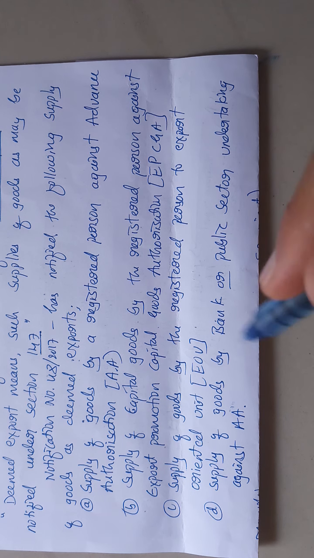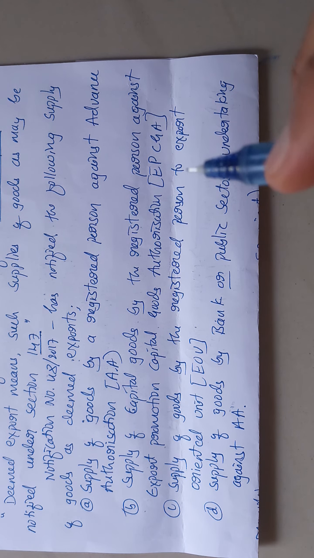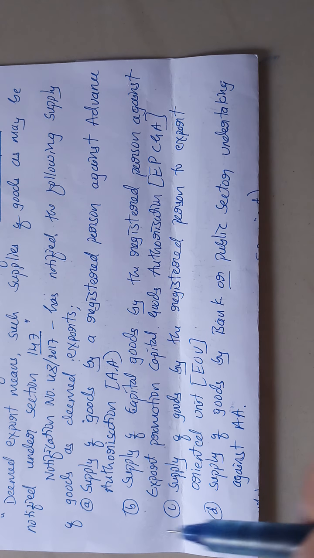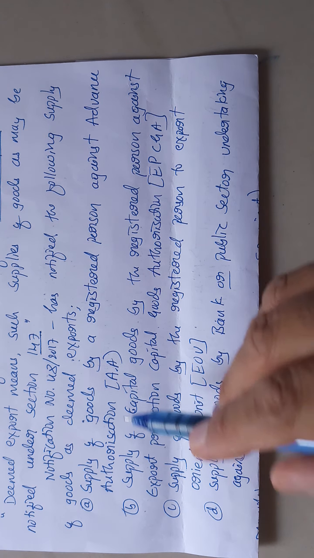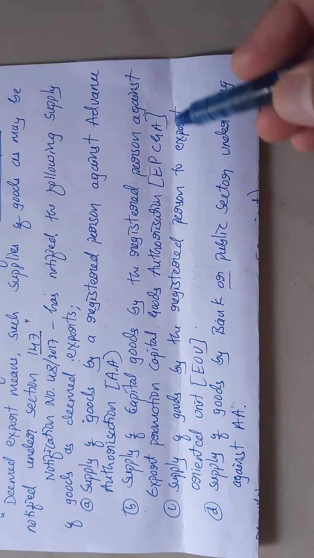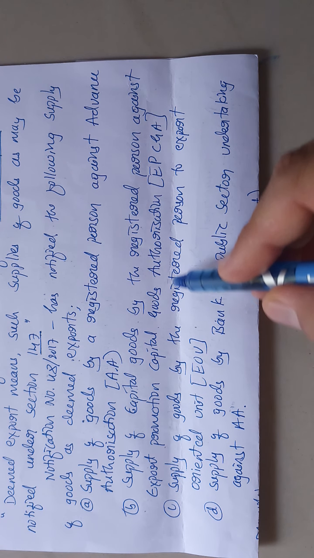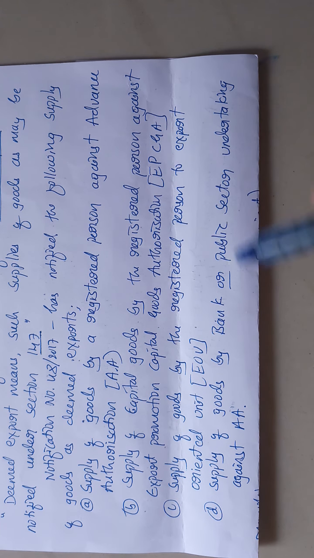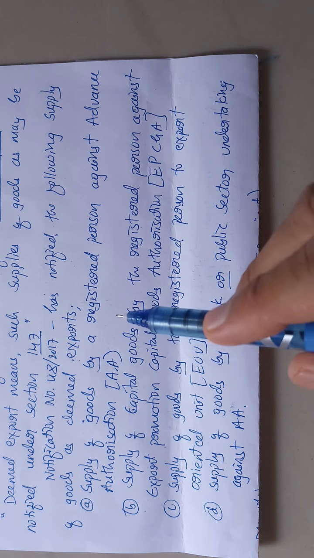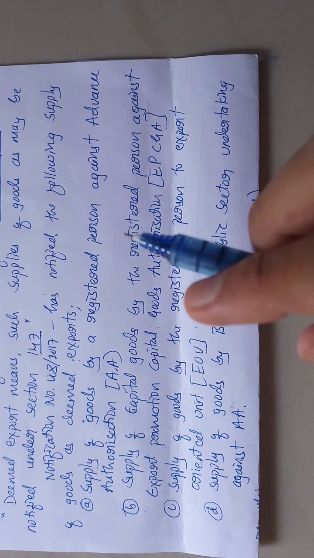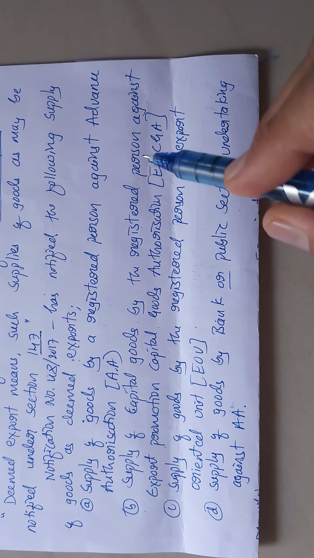That means if a registered person is supplying goods to an advance authorization holder or to an export promotion capital goods authorization holder or to an export oriented unit, then that supply is called deemed exports.